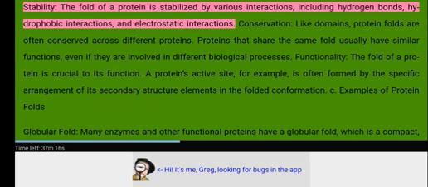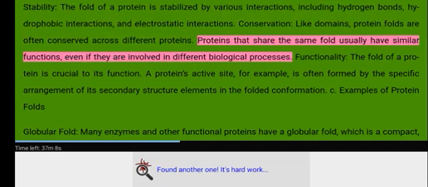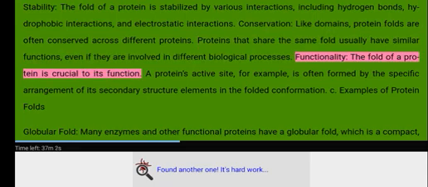Stability. The fold of a protein is stabilized by various interactions, including hydrogen bonds, hydrophobic interactions, and electrostatic interactions. Conservation. Like domains, protein folds are often conserved across different proteins. Proteins that share the same fold usually have similar functions, even if they are involved in different biological processes. Functionality. The fold of a protein is crucial to its function.